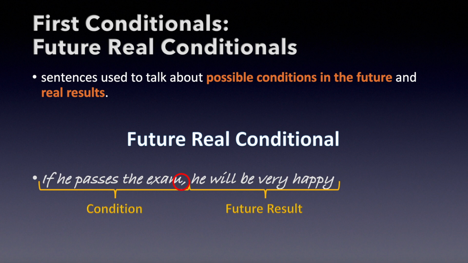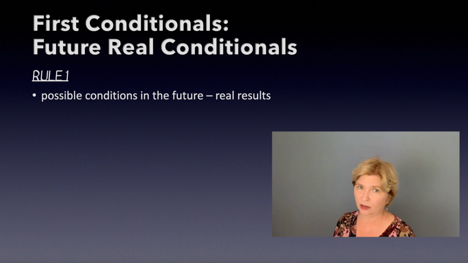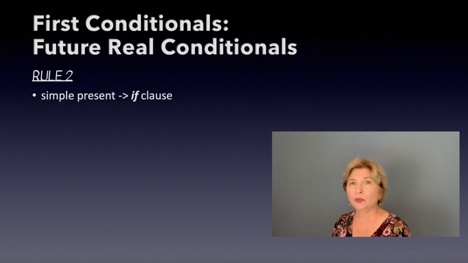Okay, let's look at the rules for future real conditionals or first conditionals. Rule number 1. First conditionals are used to describe possible conditions and real results. For example, he won't graduate unless he passes his math test. As you can see, we don't always use if. Rule number 2.